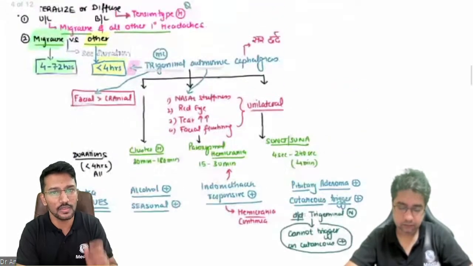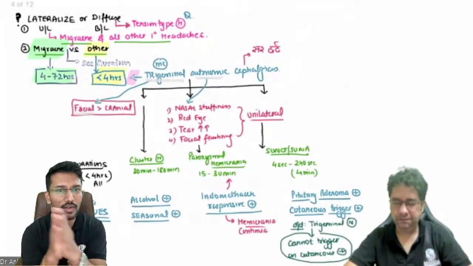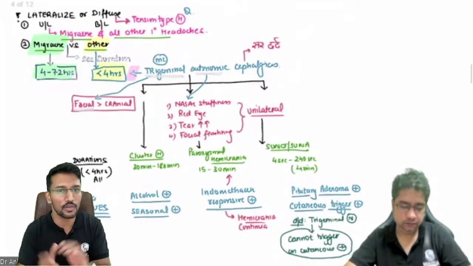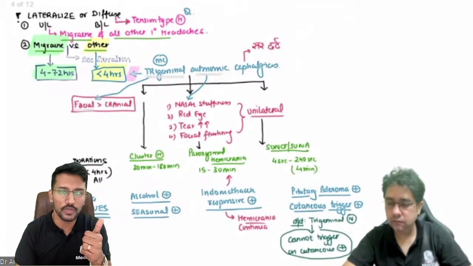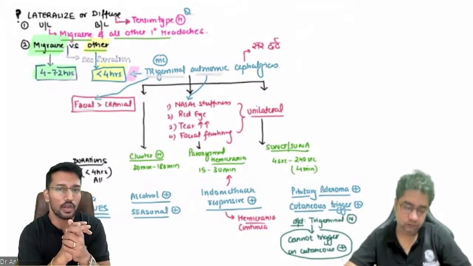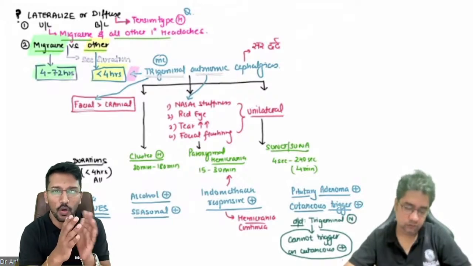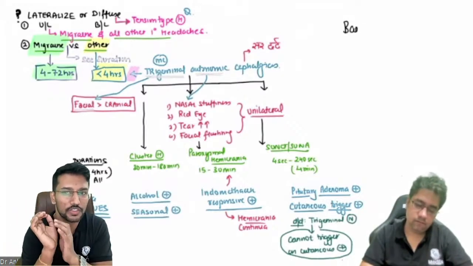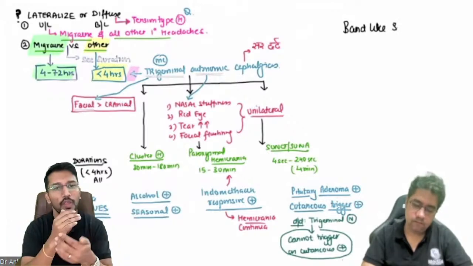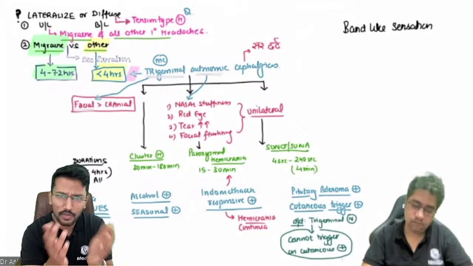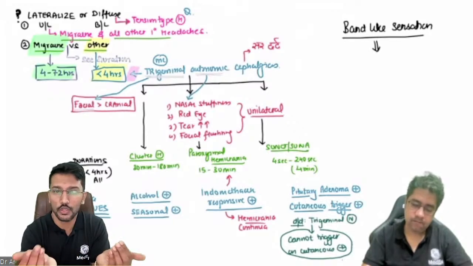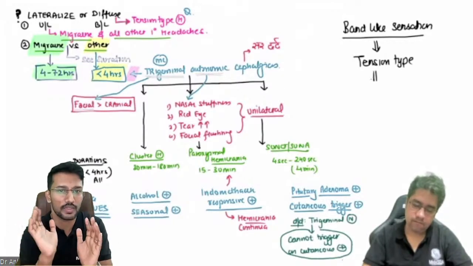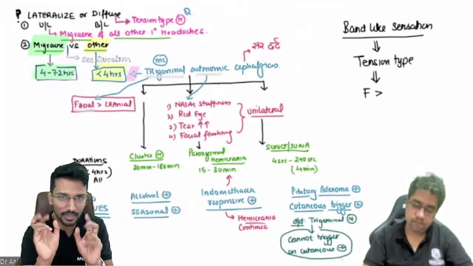The very first question to ask is whether it is unilateral or bilateral. If it is bilateral, it is most likely to be tension type of headache. Examiners are also again courteous and they give some extra clues for the diagnosis of tension type of headache. The clues will be in the form of band-like sensation around the head. That is the usual word that we see in the questions, or sometimes they will mention vice-like grip. Those are two clues to go with the diagnosis of tension type of headache. Band-like sensation around the forehead or vice-like grip. और एक feature होगा, that is like most of the MCQs that you see about tension type of headache, the gender of the patient would be female because it is more common in females, typically middle-aged working class female. That is again an important clue.